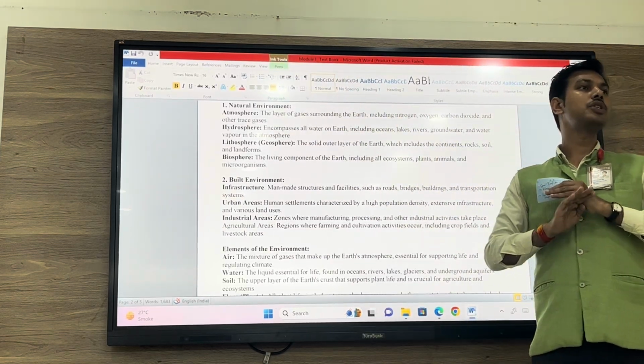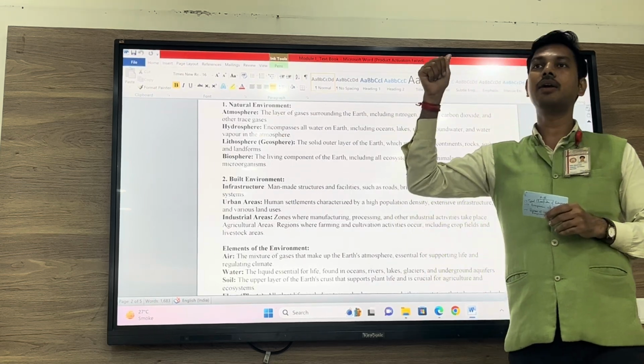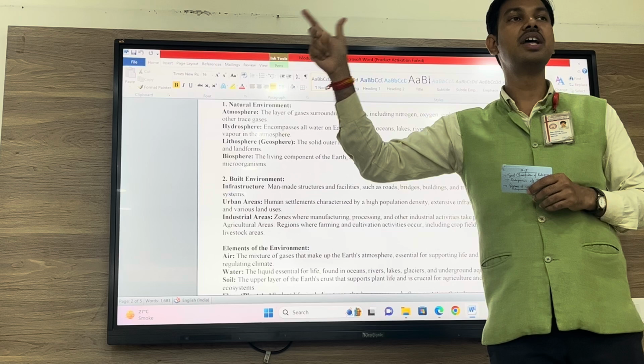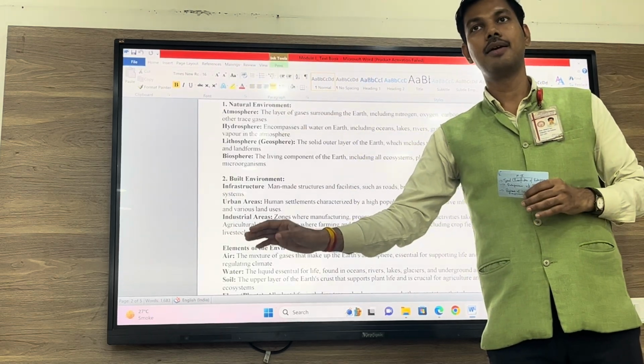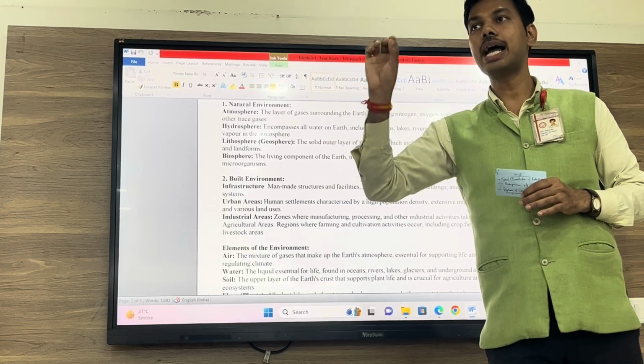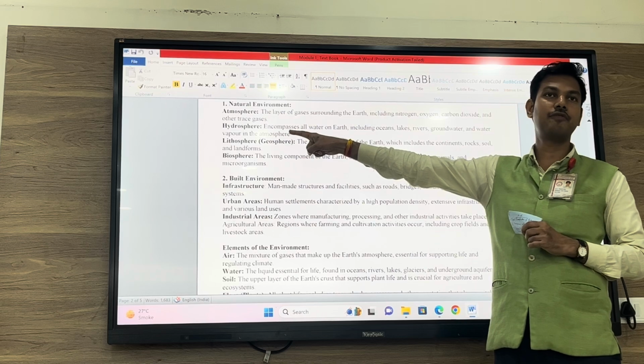It is a composition of all the water bodies that we have, whether in the form of lakes, ponds, rivers, seas, oceans, you name them. In the natural environment, it is also known as hydrosphere.